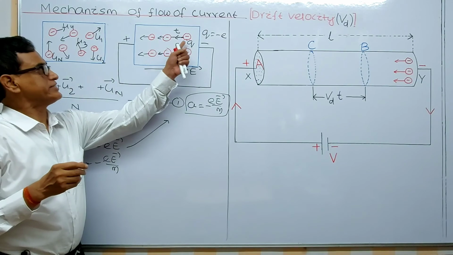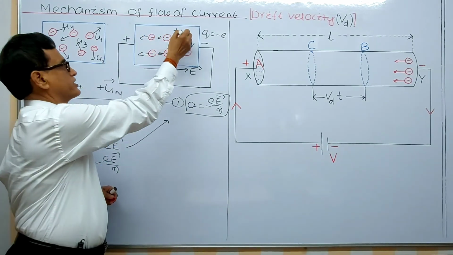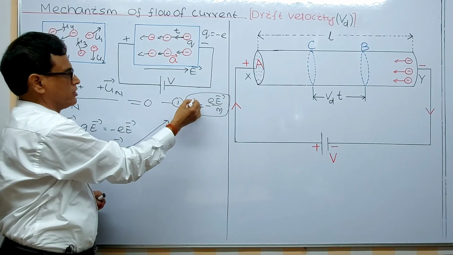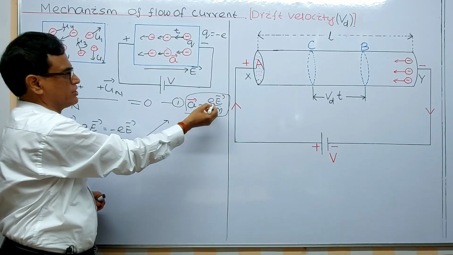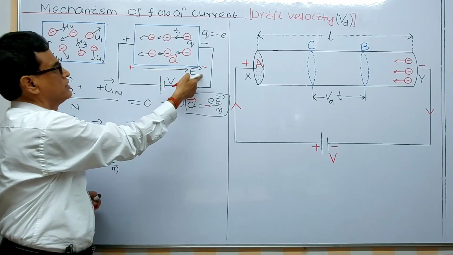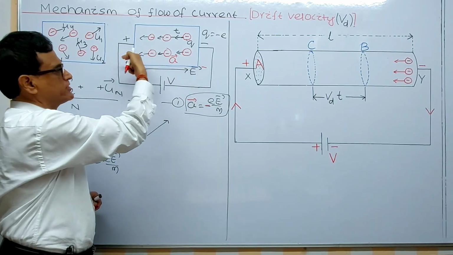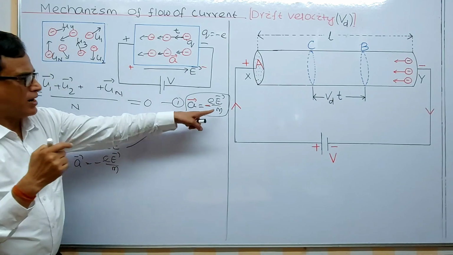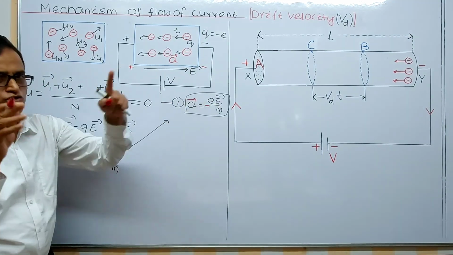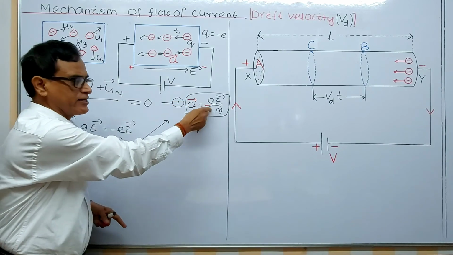That means each electron acquires an acceleration opposite to the electric field. The minus sign is here, opposite to the electric field. The electric field is from plus to minus, but the electron's acceleration is in the opposite direction. Mass of the electron is constant, charge of the electron is constant, and I have applied a uniform electric field, so everything on the right-hand side is constant.